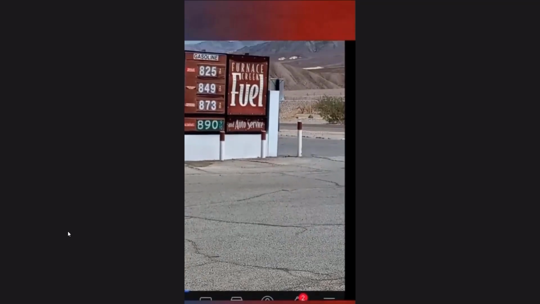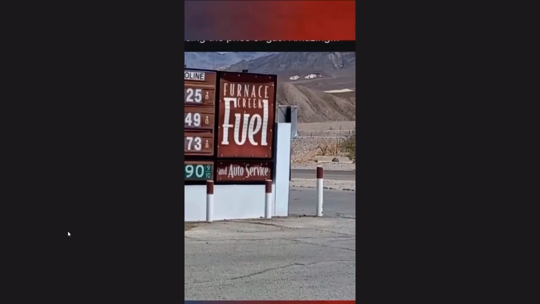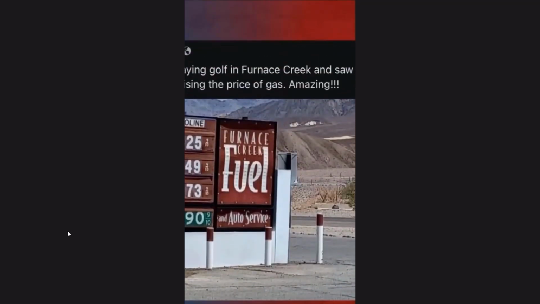Tell me if it's coming to you or no. It should come right now. You got it? Take a look at this, okay? This is gas prices in Nevada. Zoom in a little bit more. Okay, this is 2 days ago. $8.25 for Look at regular. the price of diesel, man. $8.25, $8.49, $8.73, $8.90. Okay, so do you know when I watch this what I say? It's okay. I'm not affected by it. Me. Yeah. But you know when I look at this what I say? Who the hell can afford to pay $8.25? Hey, son, can you come visit me? Haven't seen you for 2 weeks. Mom, you're 18.